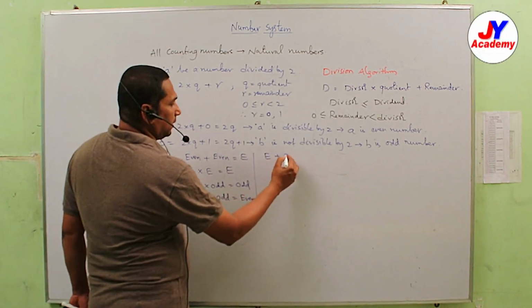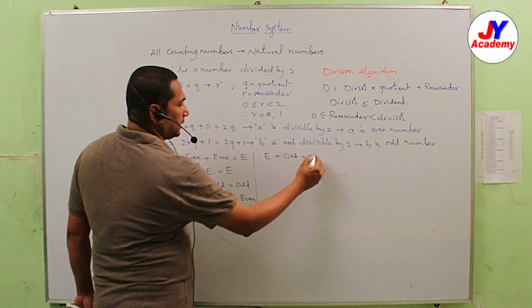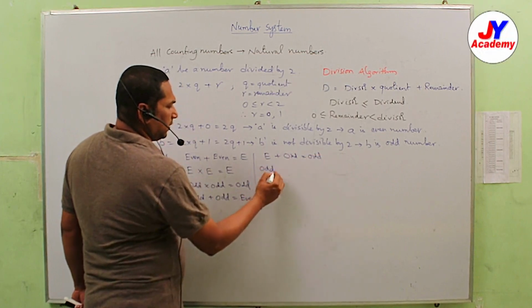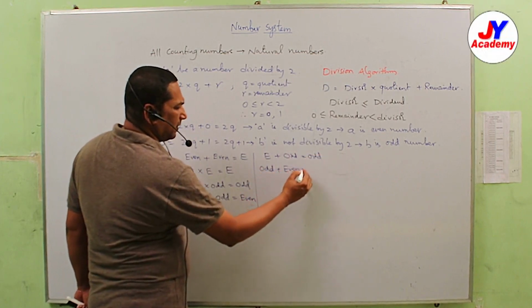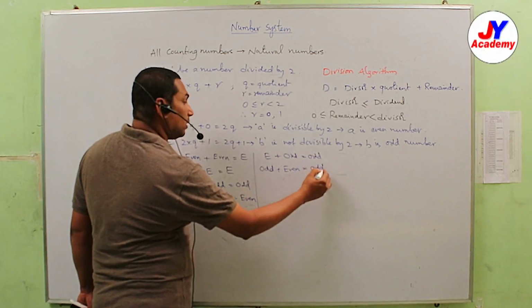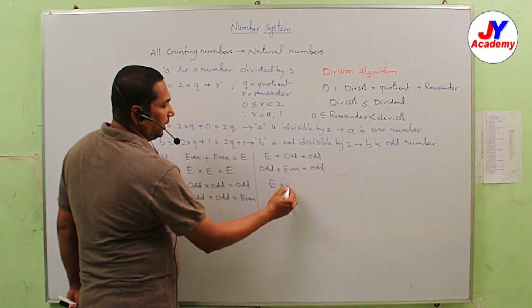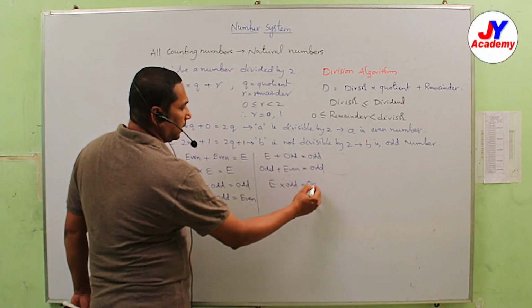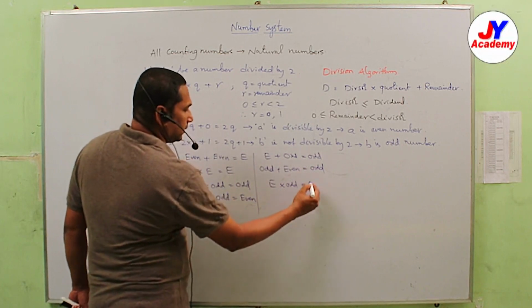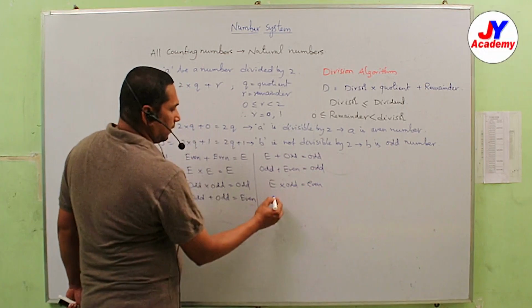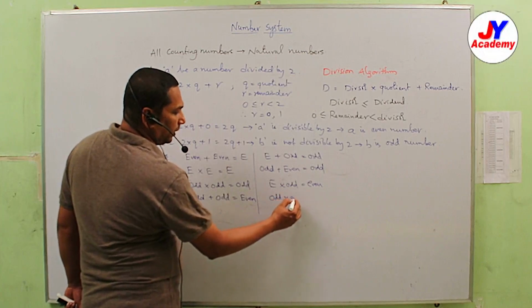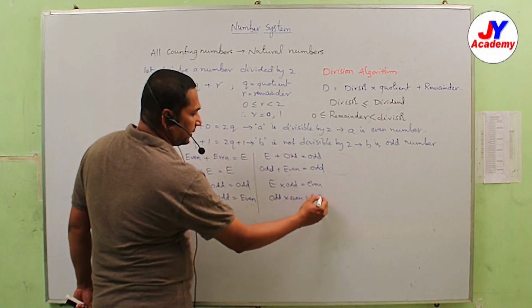Even plus odd, result is odd. Odd plus even, result is also odd. Even into odd, that is even. Odd into even, that is even.